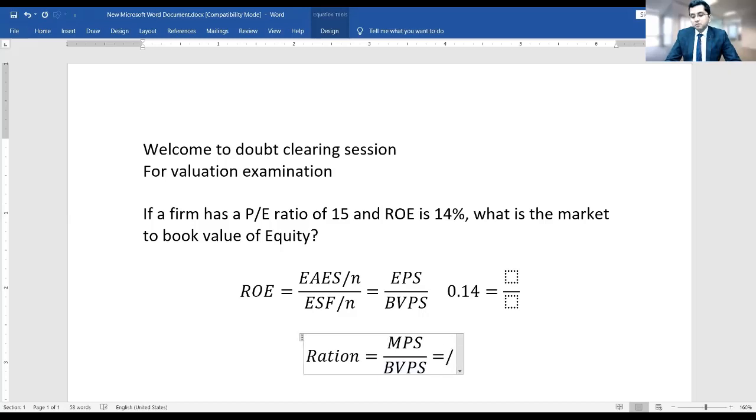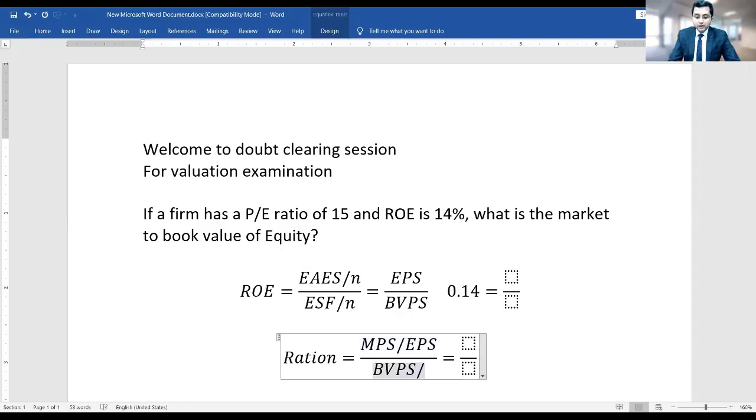If I divide market price per share by EPS, and I also divide book value per share by EPS, dividing both numerator and denominator with the same number, the result will be the same.